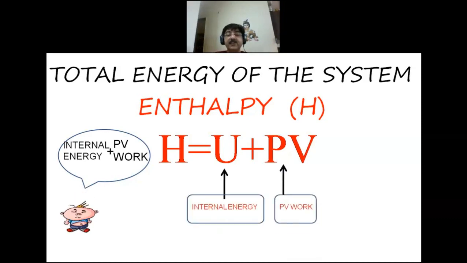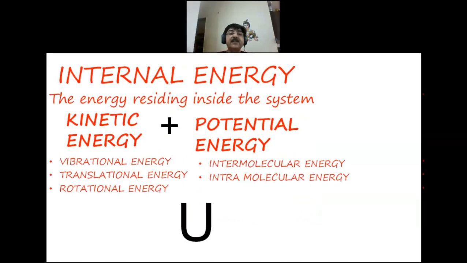Now U is internal energy and PV is pressure volume type of energy. This term is internal energy, the energy residing inside the system. Energy residing inside the system indicates what? The system contains two types of energy. One is kinetic energy, which is due to motion, and second is potential energy, which is due to bonding or energy stored in bonds. So kinetic energy plus potential energy, the sum total of these two forms of energy, is called internal energy, and this internal energy is denoted by U.